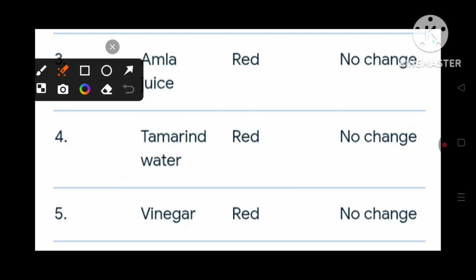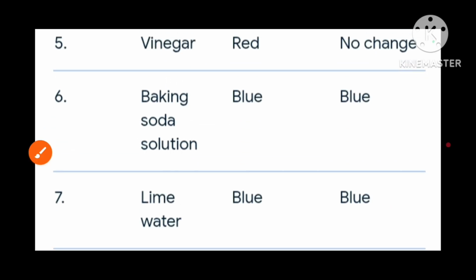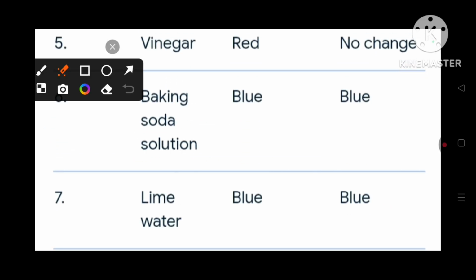Turmeric water: the blue litmus is converted into red, while the red litmus has no change. Vinegar: on a blue litmus paper it is converted into red, while on a red litmus paper there is no change. Baking soda solution: on a blue litmus paper there is no change in color, it remains blue, while on a red litmus paper it will turn blue. Lime water: on a blue litmus paper there is no change and it remains the same, and on a red litmus paper it will convert to blue.